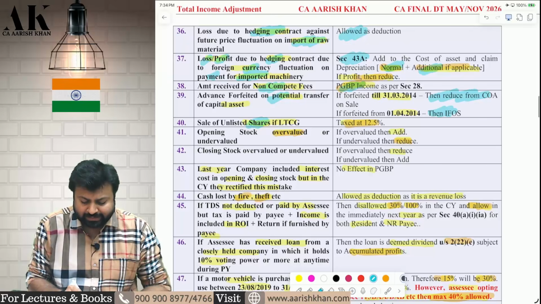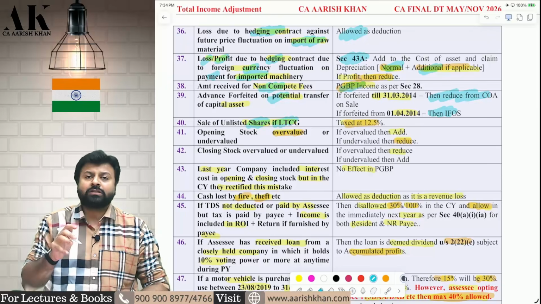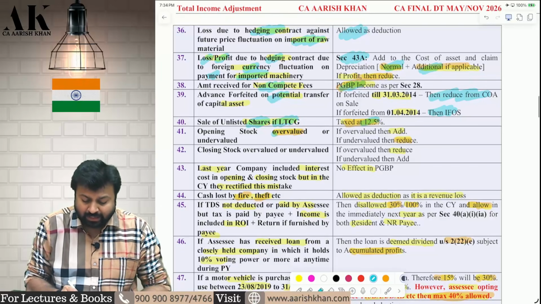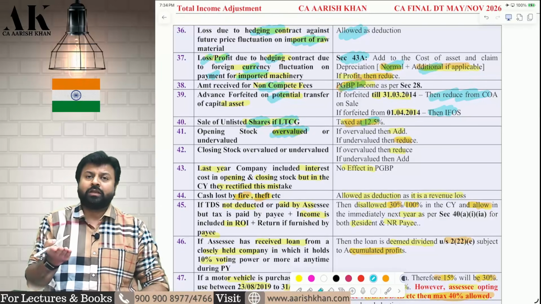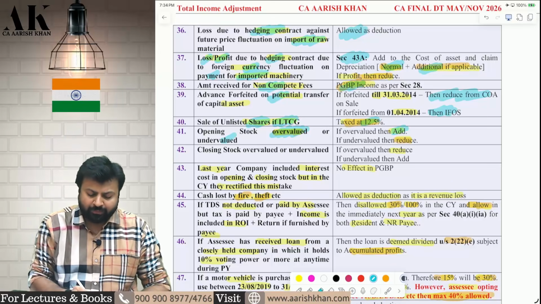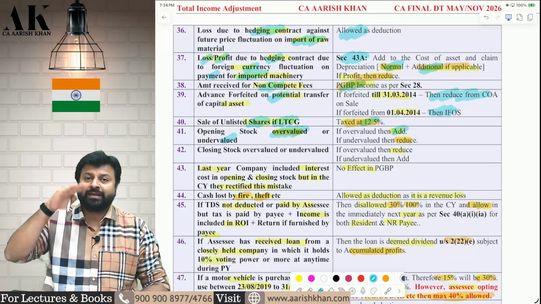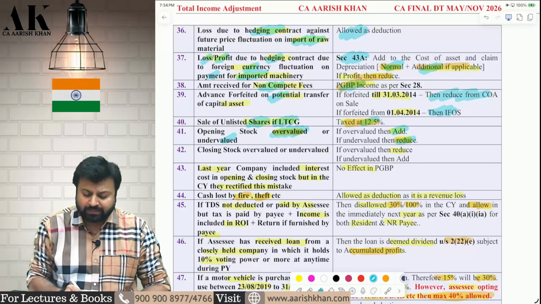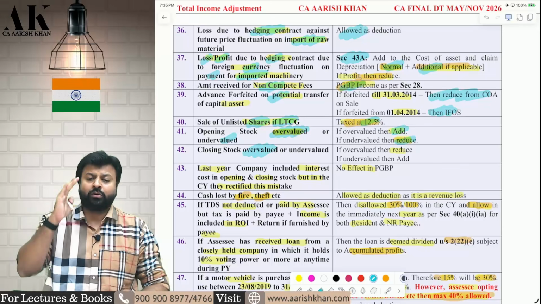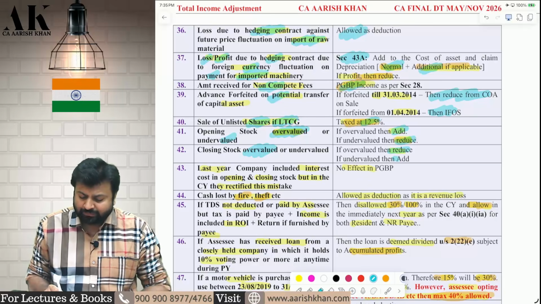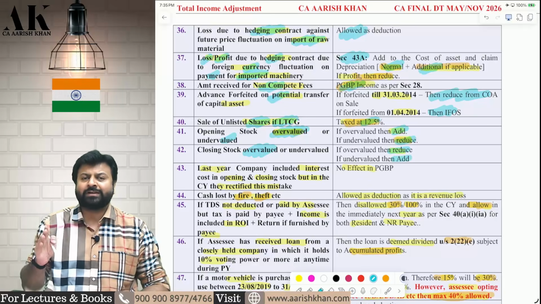Next one, if you are selling some unlisted shares, and if it is a long-term capital gains, then it is subject to 12.5% tax. Next one, if there is some overvaluation of opening stock. If opening stock is overvalued, means you are claiming more expense, therefore add back. If opening stock is undervalued, it means you are claiming less expense. If you are claiming less expense, therefore reduce the profit. Similarly, if the closing stock is overvalued, it means you are showing more income, therefore reduce. If closing stock is undervalued, similarly, vice versa, you have to add back.